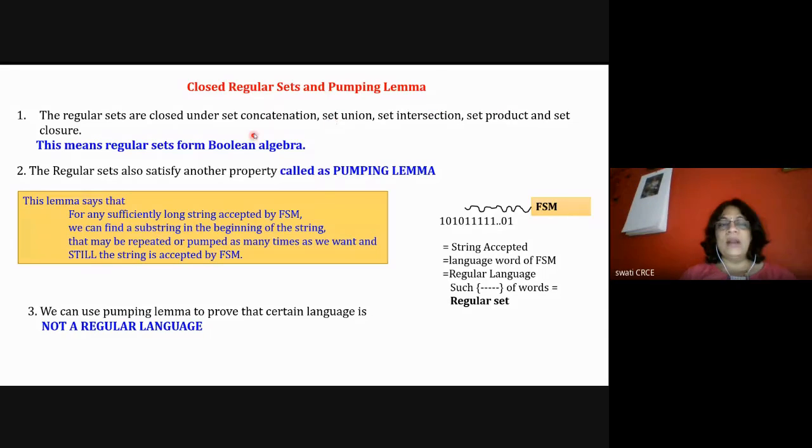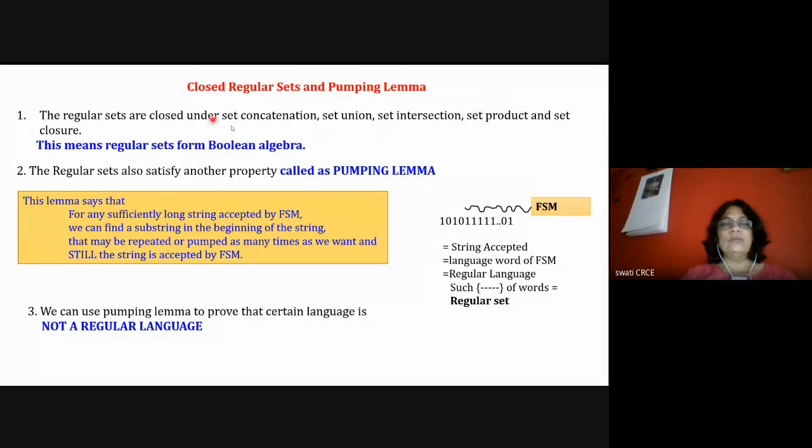It means if you have two regular sets R1 and R2, the concatenation of them is also a regular set. The union of them, meaning either R1 or R2, is also a regular set, and the set intersection is also a regular set. So a regular set follows Boolean algebra. Similar to Boolean algebra, all the functions which can be operated on regular sets give a resulting set that is also a regular set.